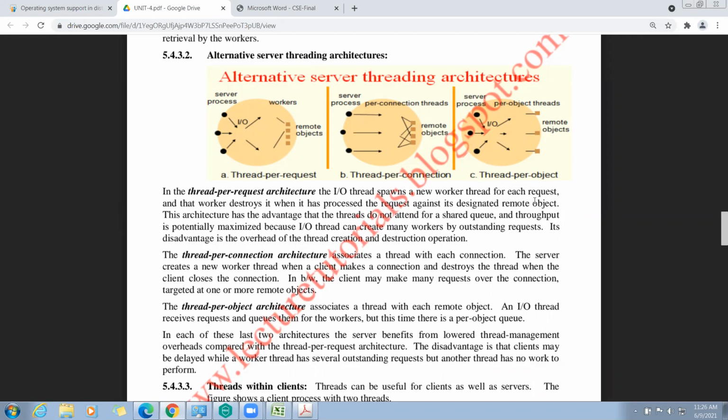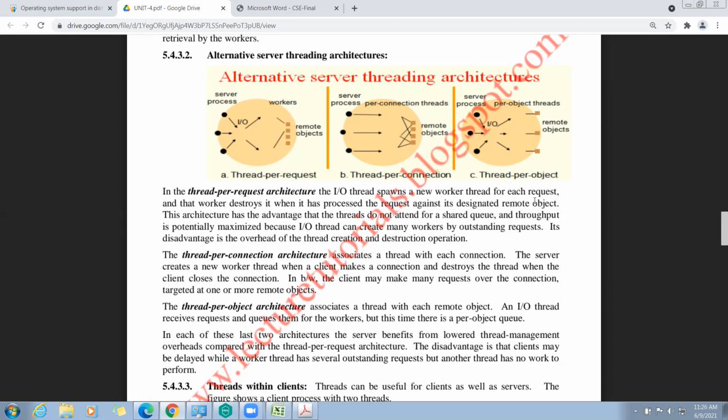This architecture has the advantage that threads do not contend for a shared queue, and throughput is potentially maximized. Here, the throughput is also high. The main disadvantage of thread per request is the overhead of thread creation.